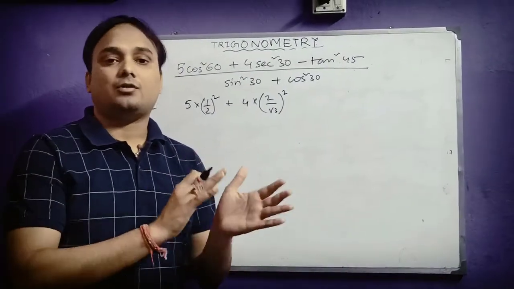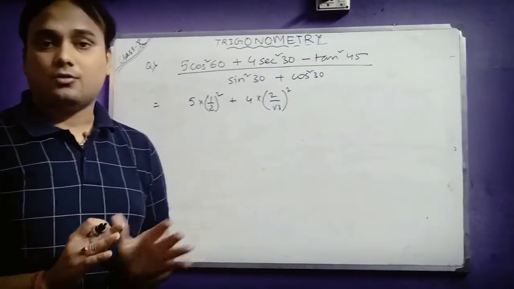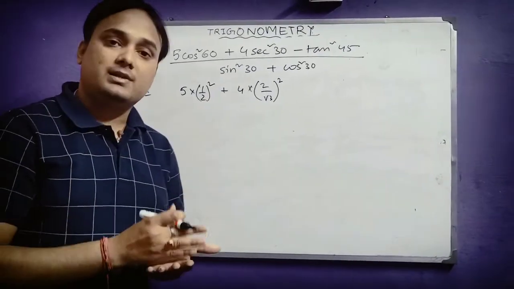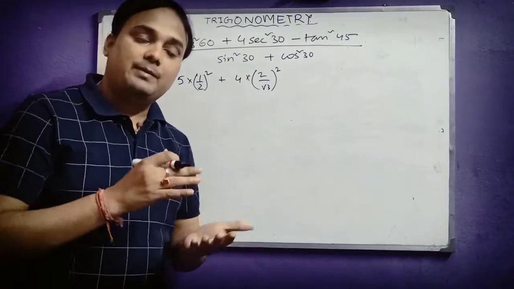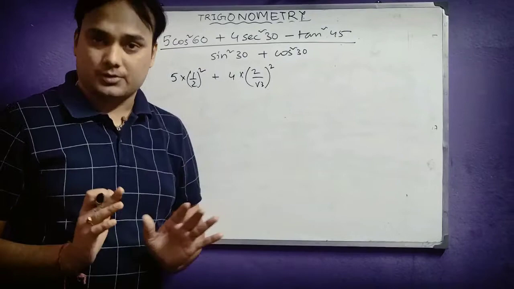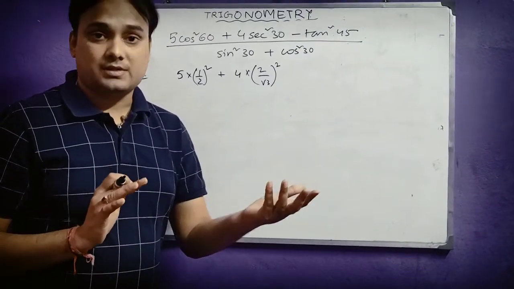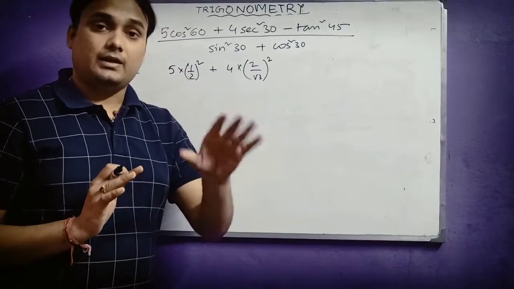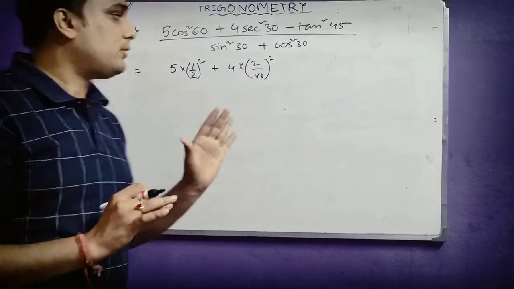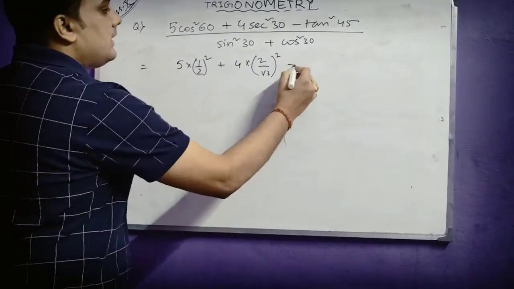You don't have to go for cosec, sec and cot, because if you can remember sine, cos and tan, then with the help of these three only you can evaluate the other three also. So only with the logic that sine's reciprocal is cosec, cos reciprocal is sec, tan reciprocal is cot. So only these three you have to keep in your mind. So next is tan 45.